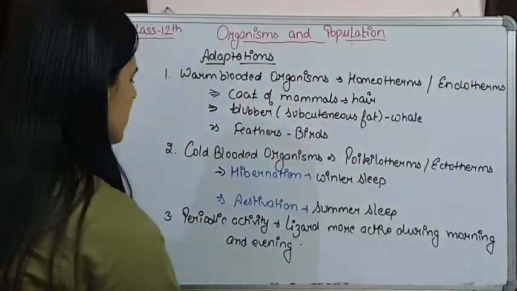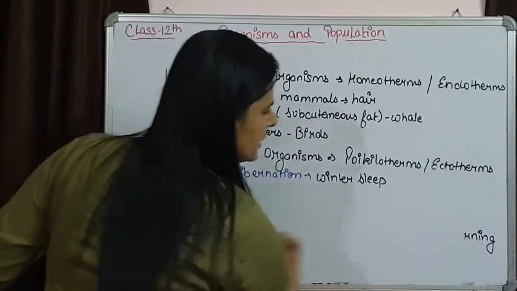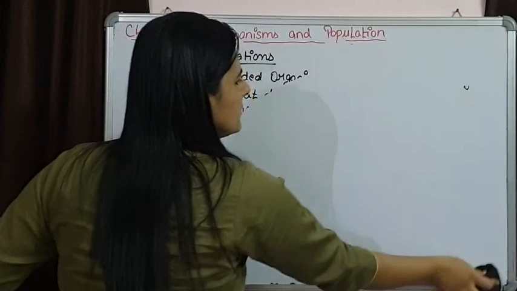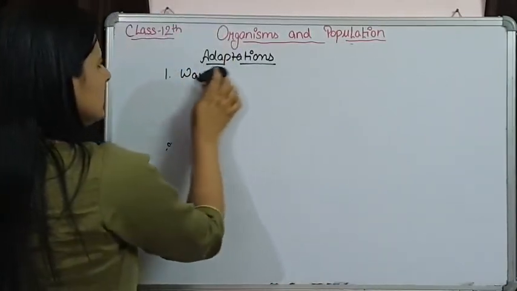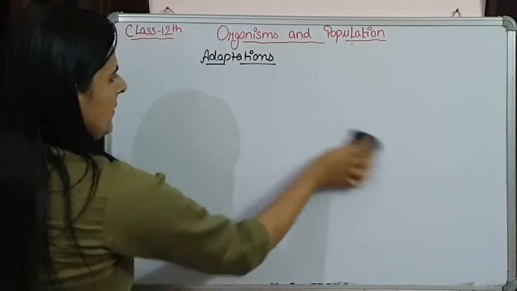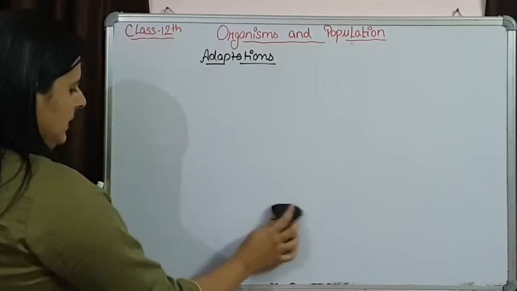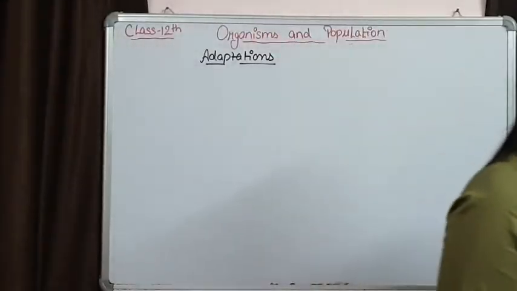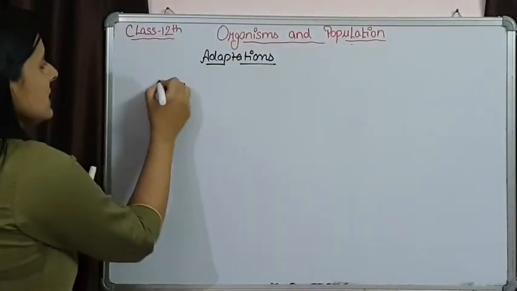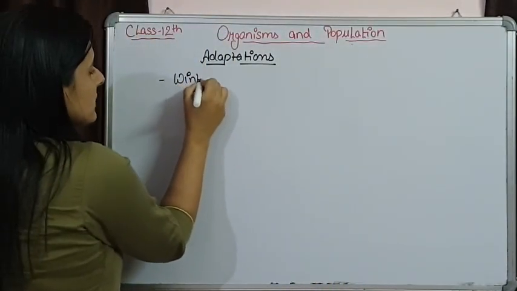Let's discuss a little bit more. Another adaptation is winter eggs.